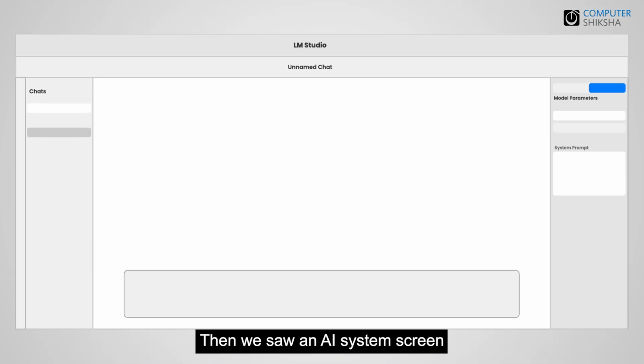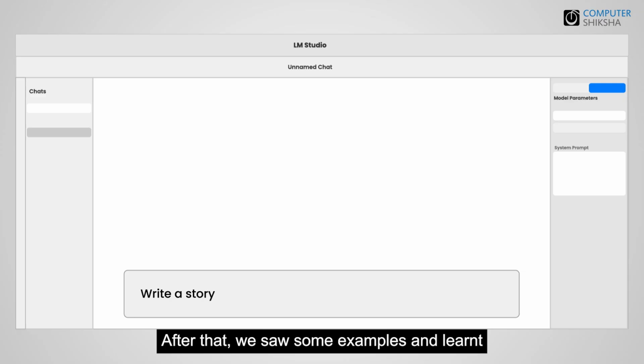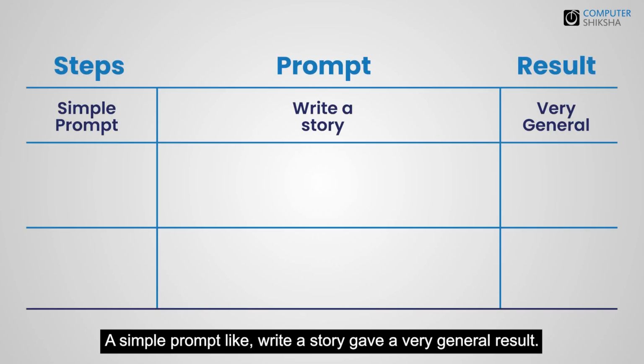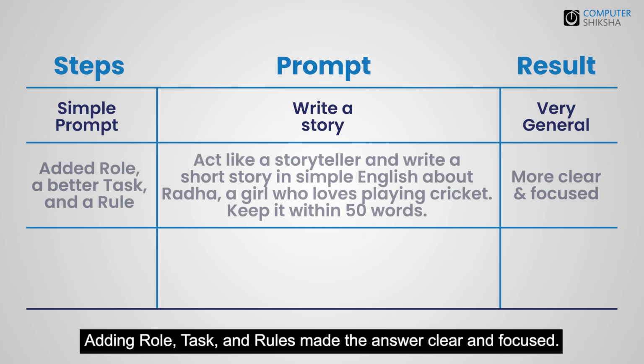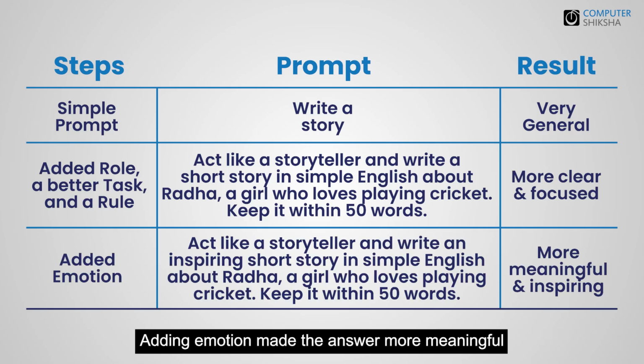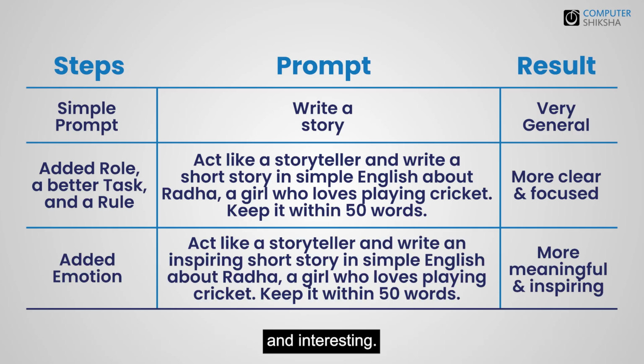Then we saw an AI system screen where we wrote a simple prompt. After that, we saw some examples and learnt that adding details improves the prompt. A simple prompt like write a story gave a very general result. Adding role, task, and rules made the answer clear and focused. Adding emotion made the answer more meaningful and interesting.